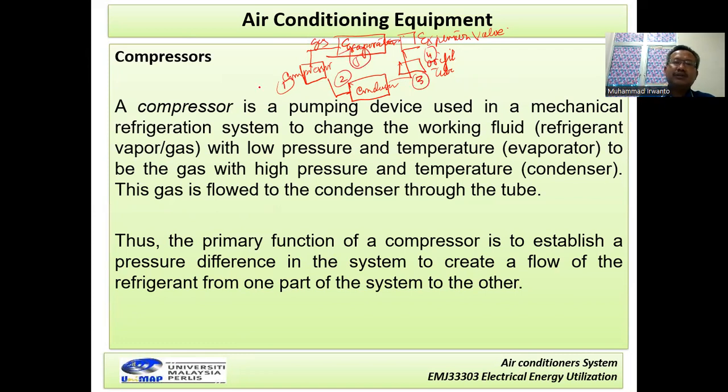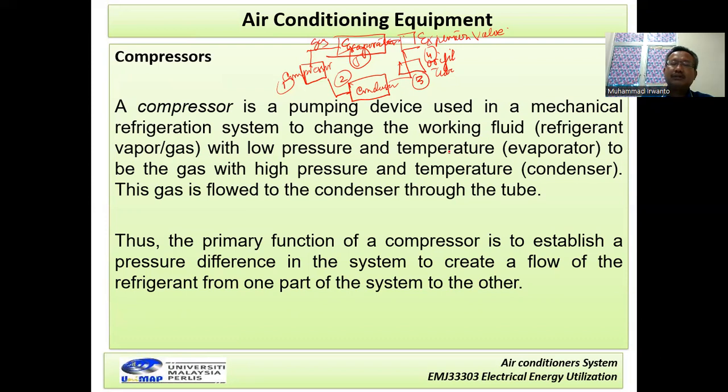Now we want to discuss one by one. The first is the compressor. I read: a compressor is a pumping device used in a mechanical refrigeration system to change the working fluid, a refrigerant vapor or refrigerant gas with low pressure and temperature.